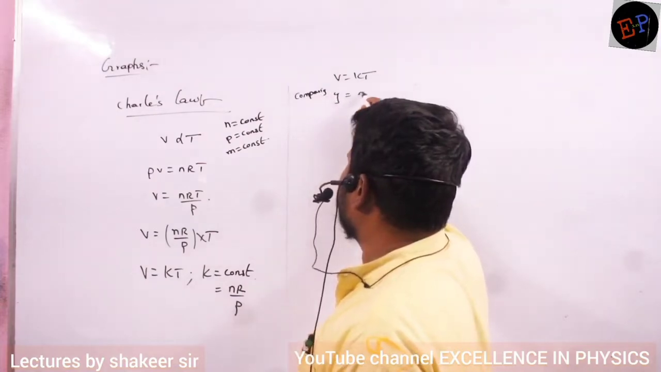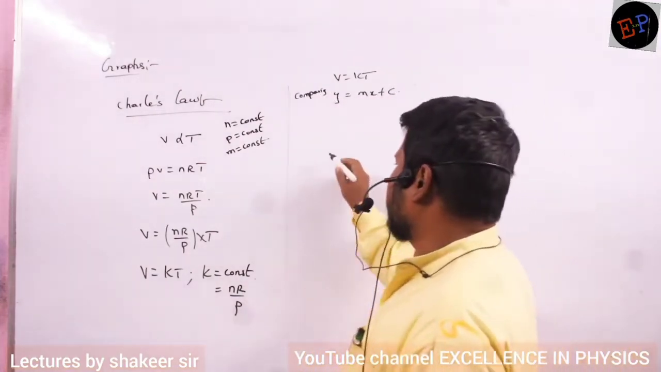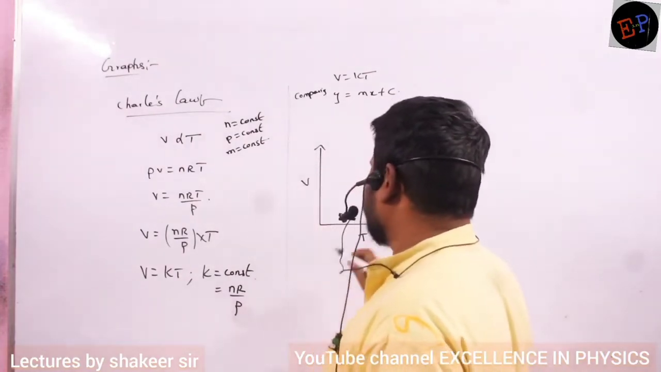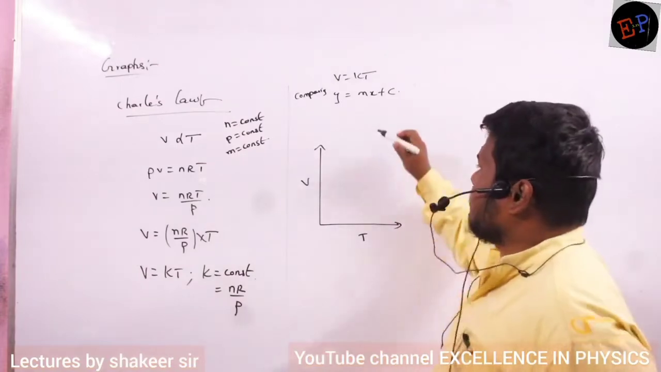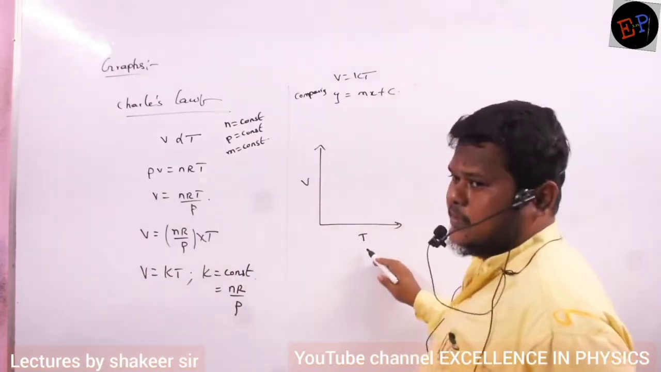y equals mx plus c. Are you able to understand? So how can I draw the graph? Let us see. This is volume and this is temperature. On the y-axis we are taking volume, and on the x-axis we are taking temperature.